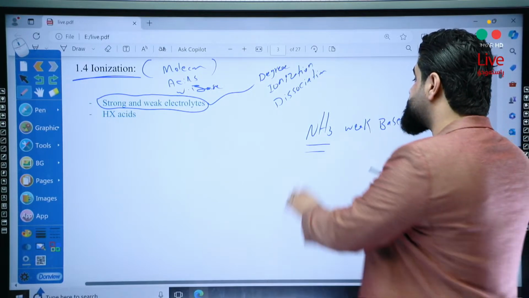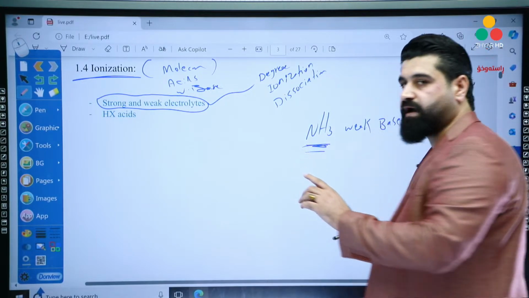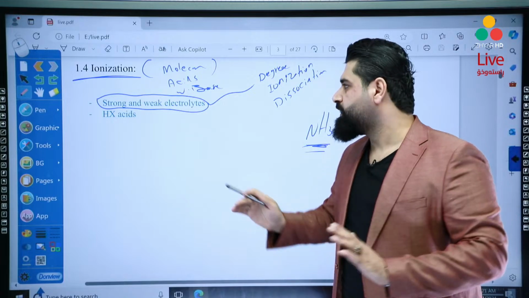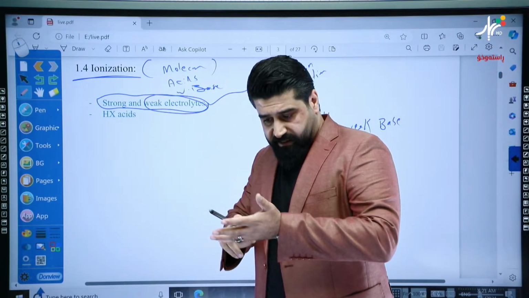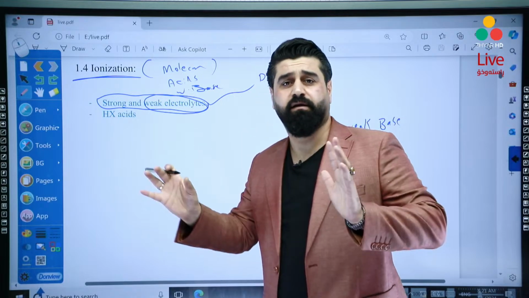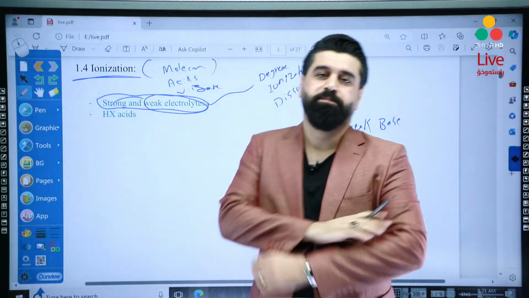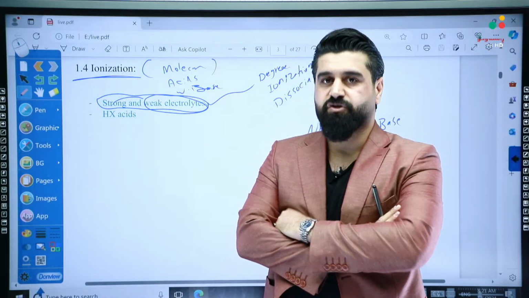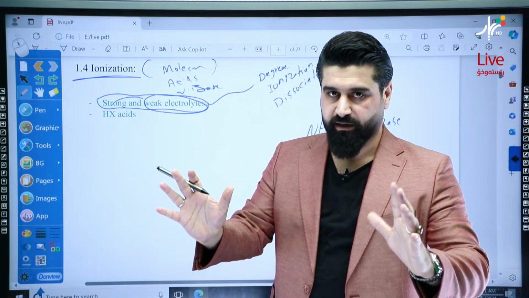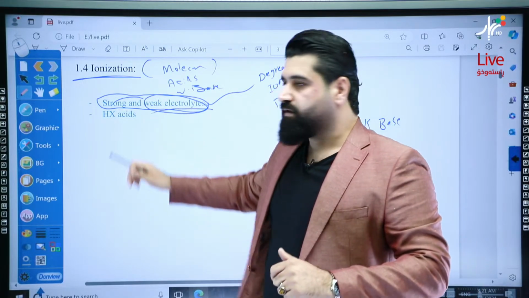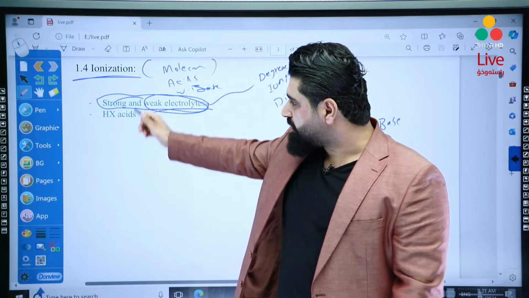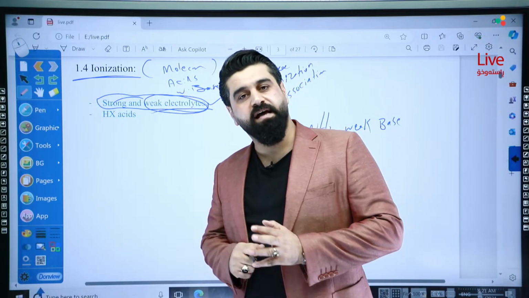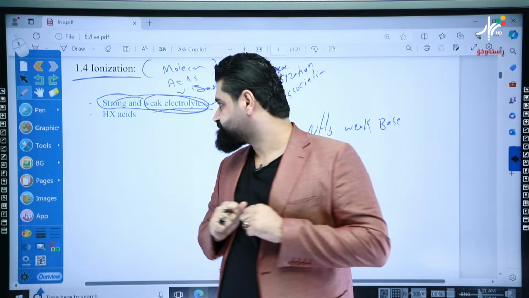Why is it weak? Because it ionizes partially. Weak electrolytes dissociate and ionize partially, but strong electrolytes ionize and dissociate completely.